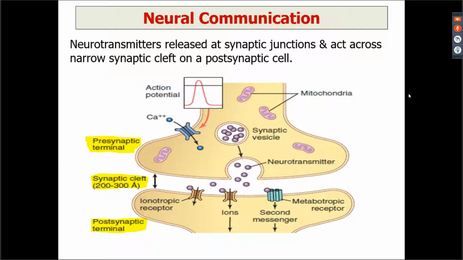Now when we talk about the indirect modes of communication, the first one is your neural communication. As the name suggests, neural, इसका मतलब nerve से secrete हो रहा है, right? This chemical messenger is being secreted by the nerve, so it will be known as a neurotransmitter. ठीक है? So chemical messenger secreted by the nerve becomes a neurotransmitter. You are talking about neural communication. Now neural communication means कि एक नर्व का दूसरे नर्व से हो सकता है.